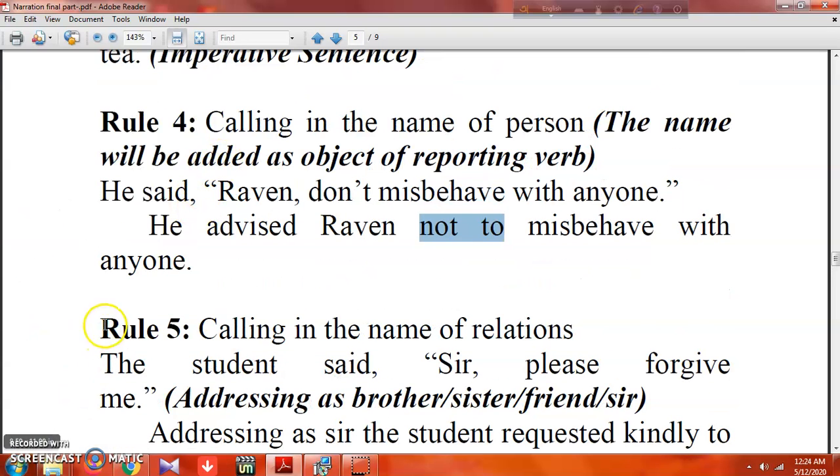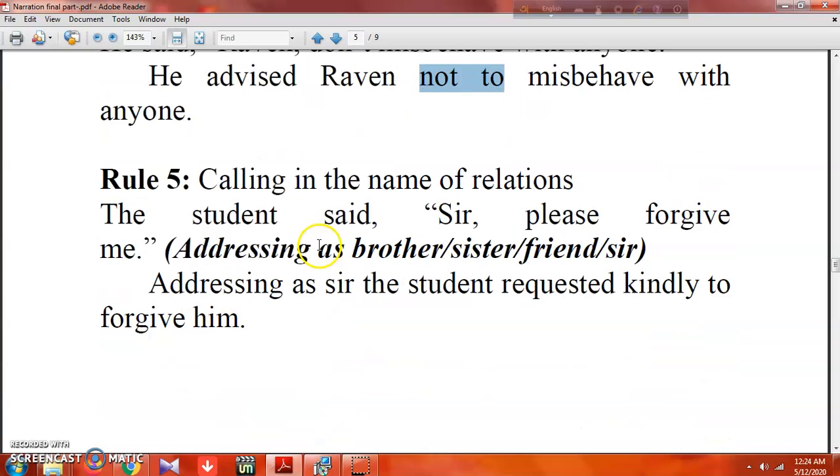So simply, if you find any person in the direct speech, whenever you change it to indirect speech, you will mention this after the reporting verb.